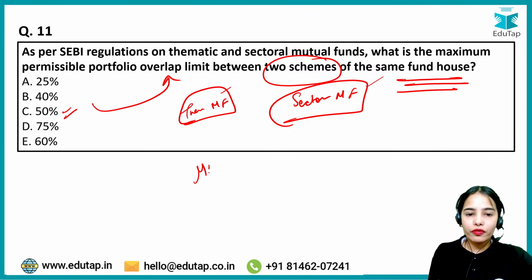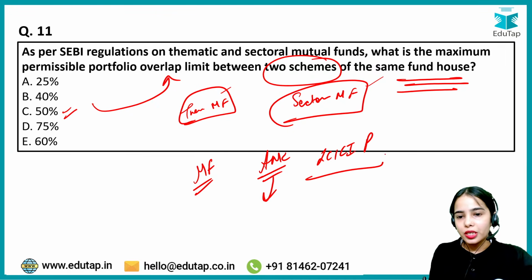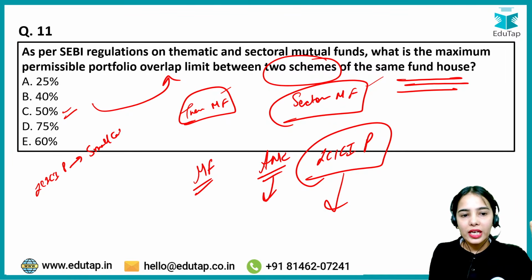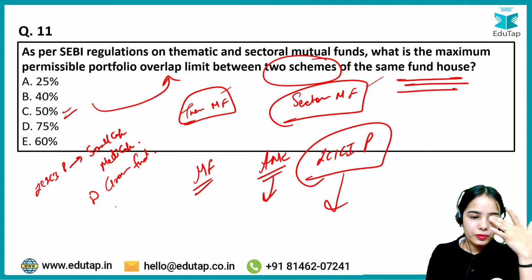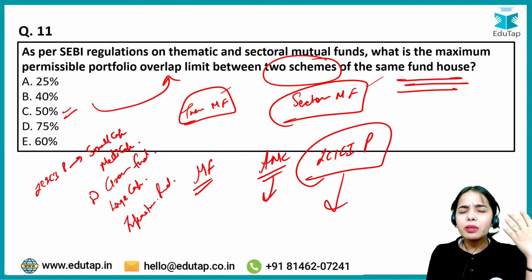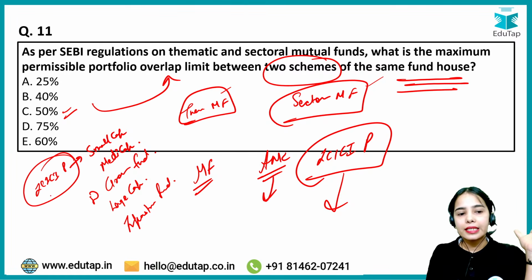So let's say a mutual fund house, an asset management company like ICICI Prudential, is providing multiple mutual fund schemes. If you are investing in the market, you must have seen ICICI Prudential providing a scheme for small cap companies, Midcap, the direct growth fund, and also the large cap fund. There is also the infrastructure fund. Multiple schemes are provided by a single entity.